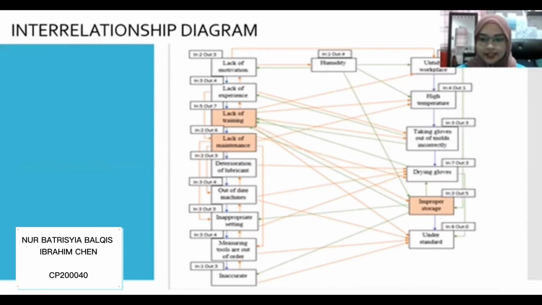Alright, the next part is the result using one of the QC tools, which is the interrelationship diagram. Before I show the result, I will give a short briefing about what an interrelationship diagram is. An interrelationship diagram is a diagram that shows the cause-effect relationships between the items in the affinity diagram.